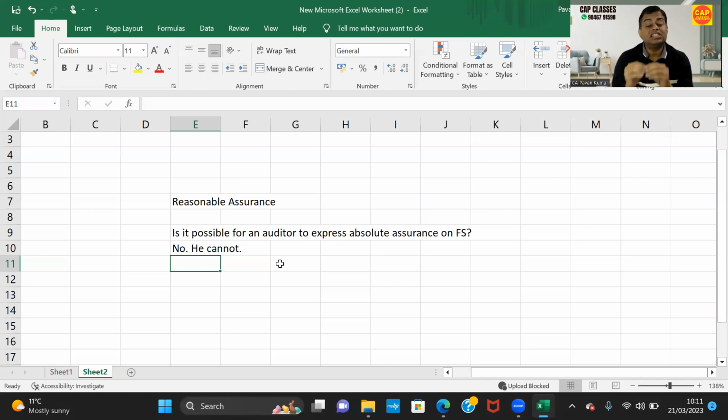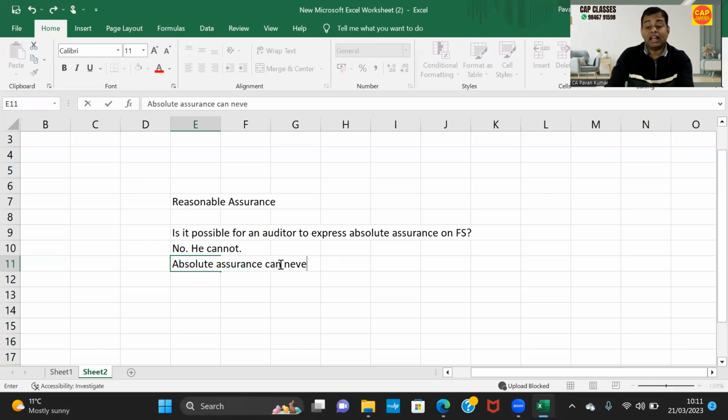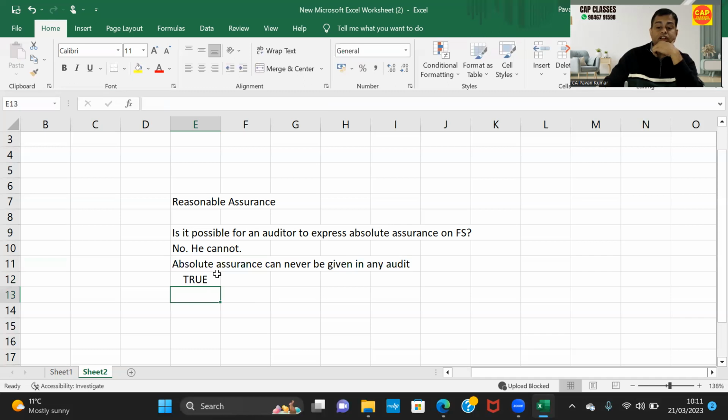Absolute assurance is not possible. So remember, absolute assurance can never be given in any audit. If this is a true or false statement given by ICAI, it is true.